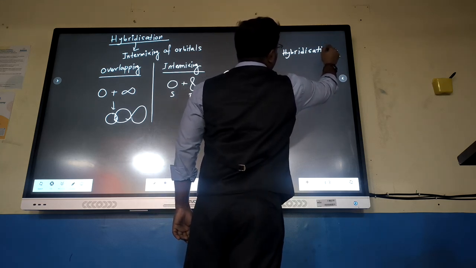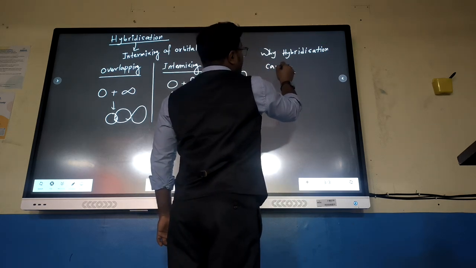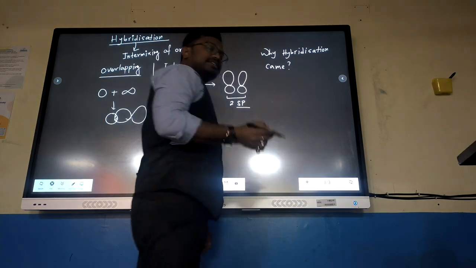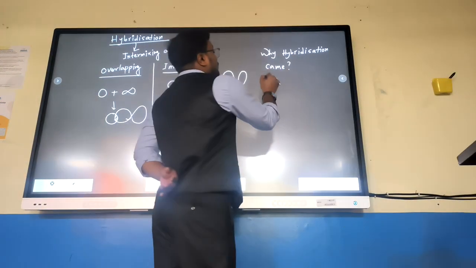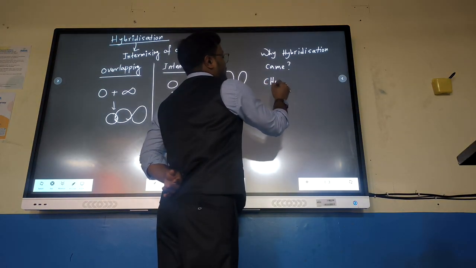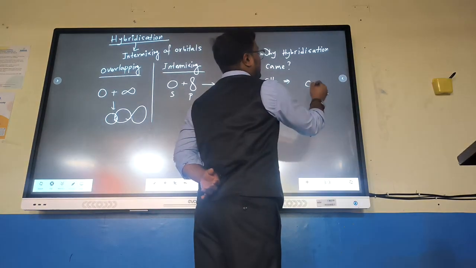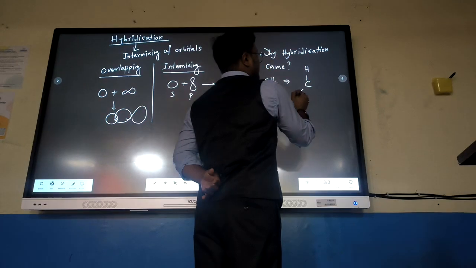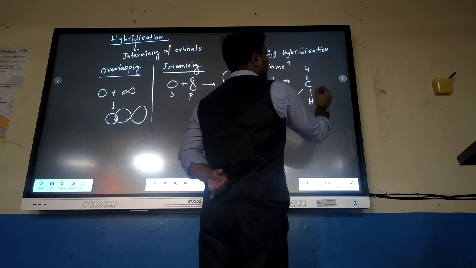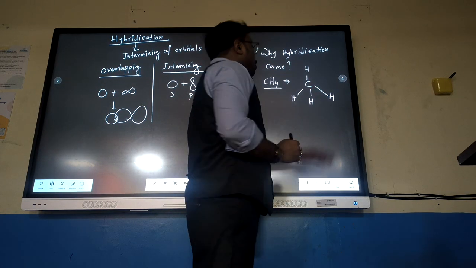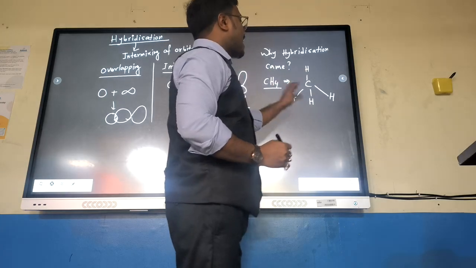Why hybridization? What is the importance of it? Let's answer this question. Let us take an example of CH4, methane. We know that whenever we draw methane, the bonds are like this, CH4. So we can say all the bonds of methane are identical.